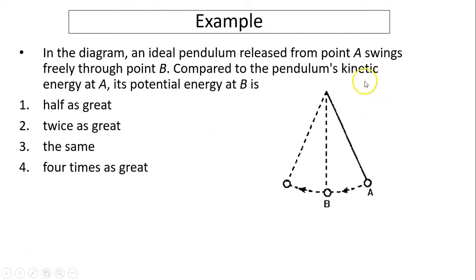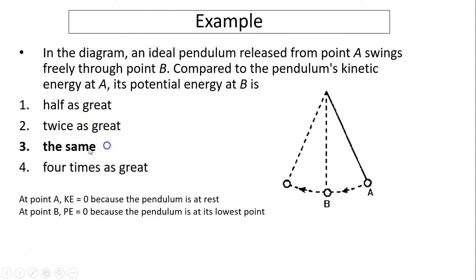Well, kinetic energy is energy of motion. At A, it is at rest, so kinetic energy at A is 0. Potential energy, gravitational potential energy, is related to its height. At B, it is at its lowest position, so its gravitational potential energy is also 0. So kinetic is 0, gravitational potential energy is 0. In this case, they are the same. The answer is kinetic energy at A equals gravitational potential energy at B.